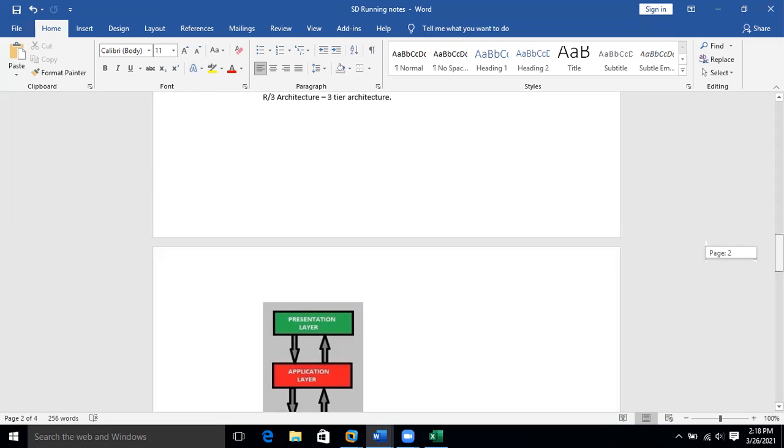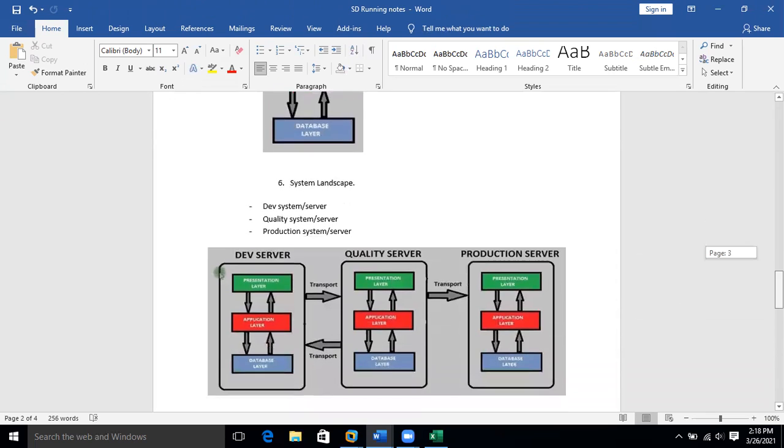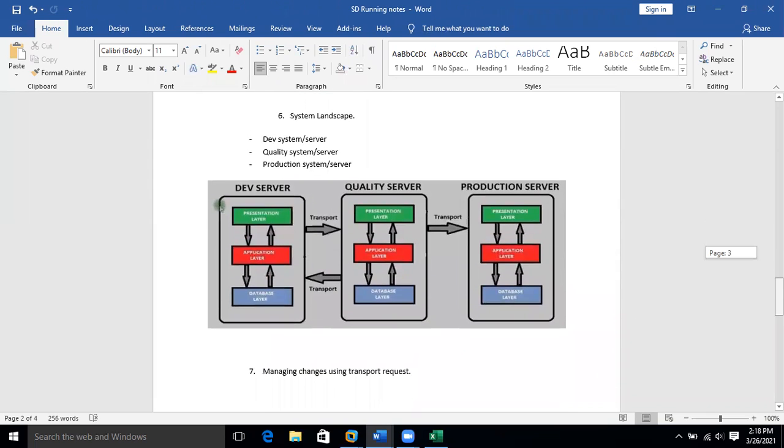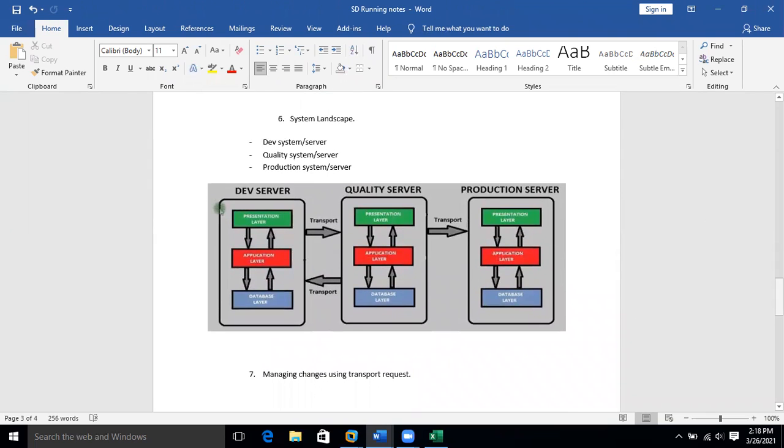Now, let's talk about system landscape. This is also important to understand your application development. Landscape is the arrangement of systems, I can say, the arrangement of servers.